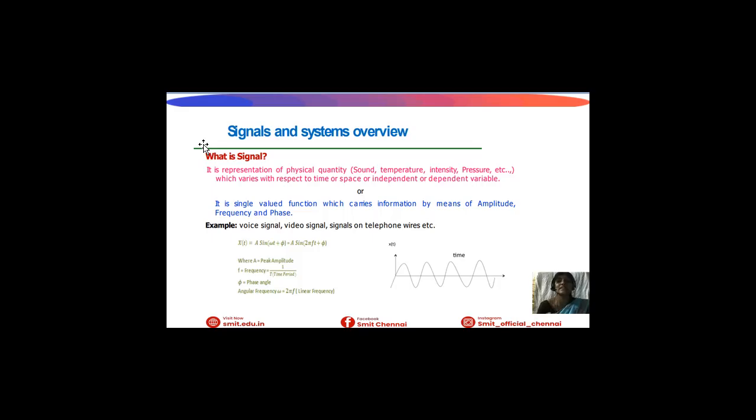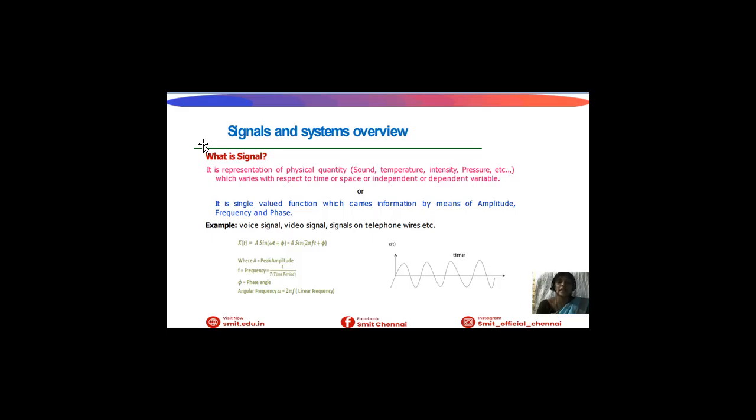It is a representation of physical quantities like sound, temperature, intensity, pressure, and also analog signals, which vary with respect to time, or it is also an independent or dependent variable. Generally, a signal can be represented as x of t equal to A sine of omega t plus phi.